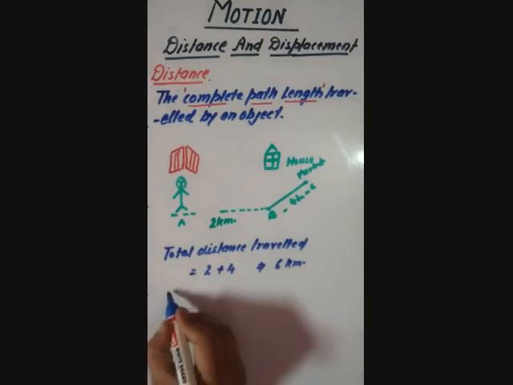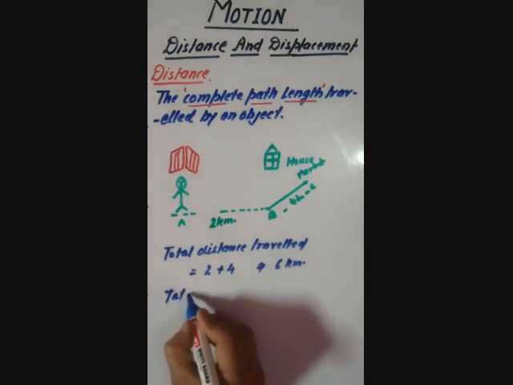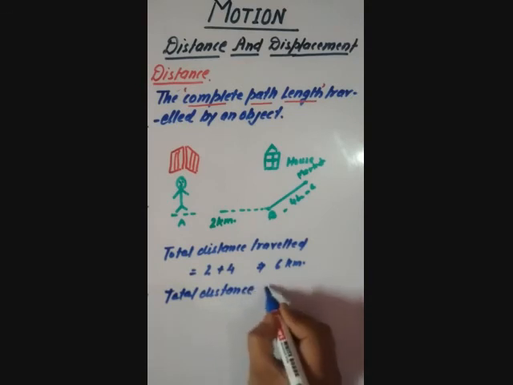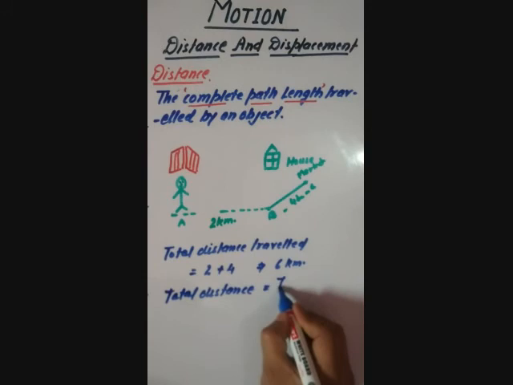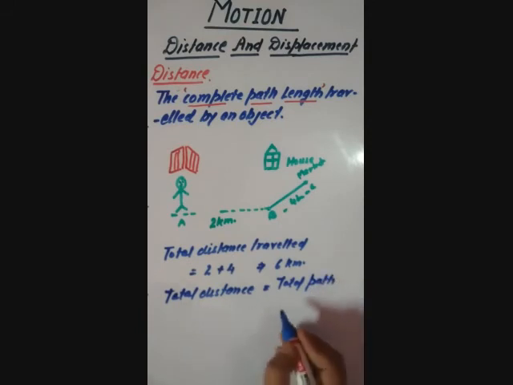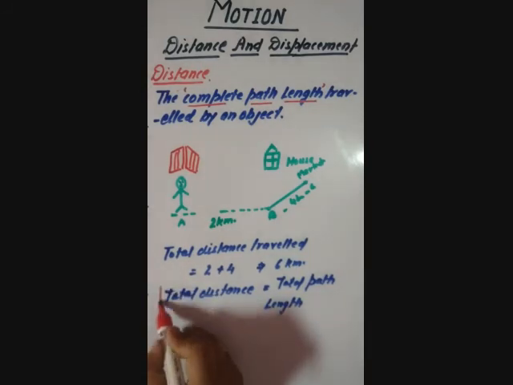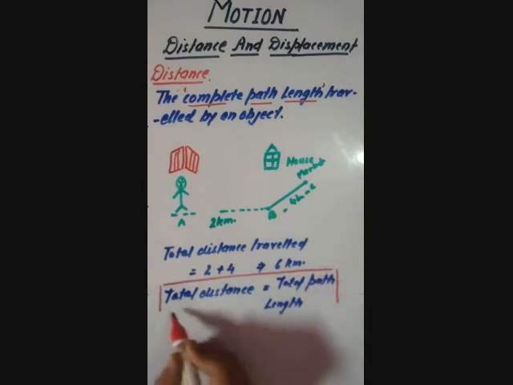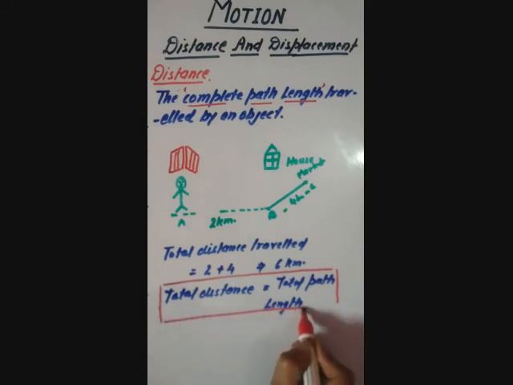From here the conclusion will arrive. Total distance equals to total or complete path length.